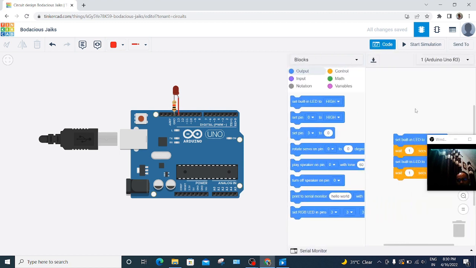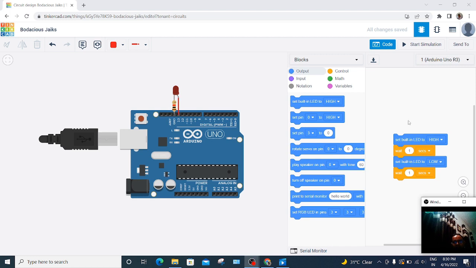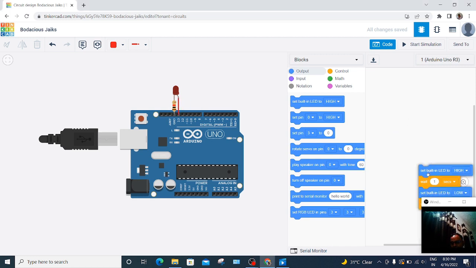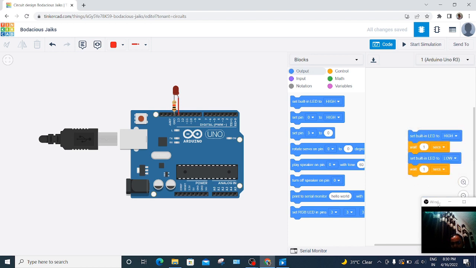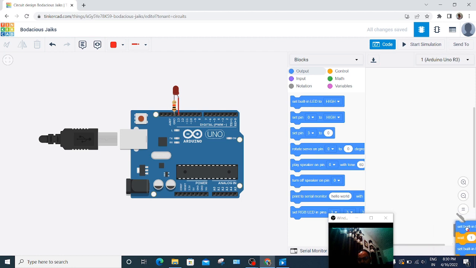Here is the small box in which we can write our code. Let's do it from the start. So I'll throw this in the dustbin. Here are the commands with which we can control our LED blinking.